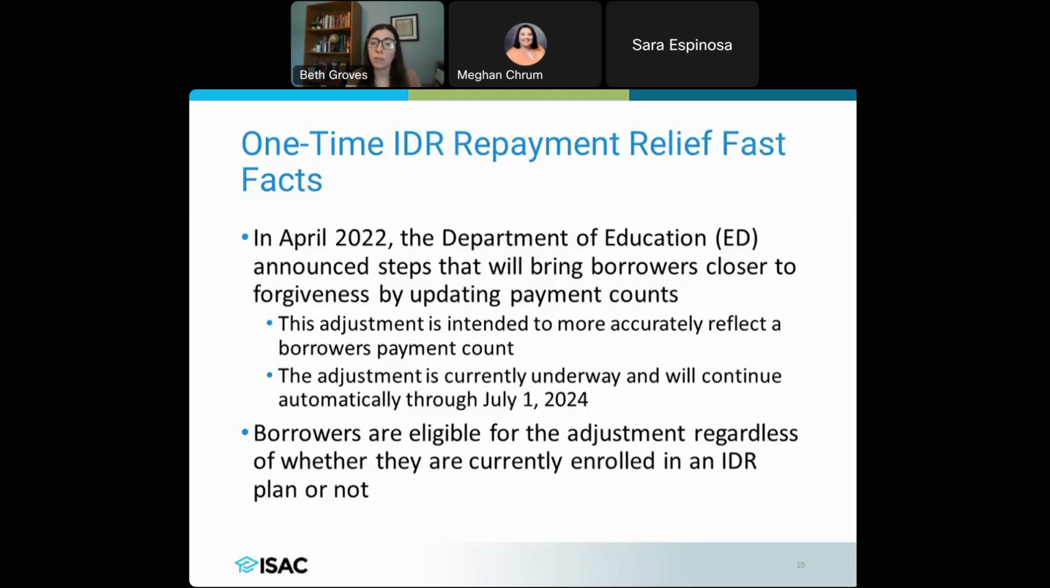This is also something that, yes, we call it the IDR account adjustment. We talk about IDRs a lot, and we have so far, but just know that a borrower is going to be eligible for the adjustment regardless of whether they're enrolled in an IDR plan or not. So just keep that in mind. It's trying to bring borrowers closer to forgiveness with this adjustment.